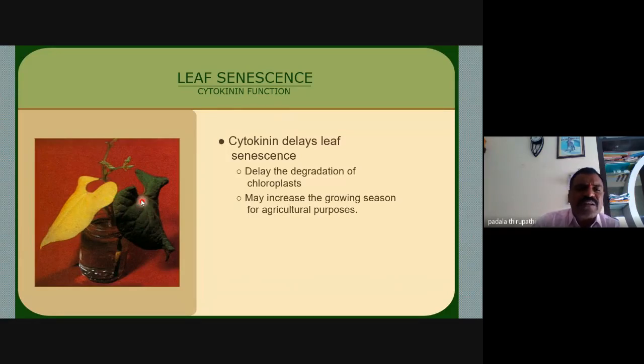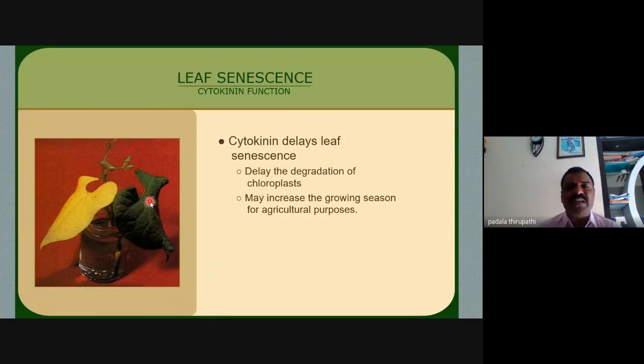So all leaves are green. Why is this important? Because all leaves are green, the yield is automatically increased. The photosynthetic rate is increased, then automatically the yield of photosynthesis, the synthesis of food material, is also increased. So that is the importance of this cytokinin function.